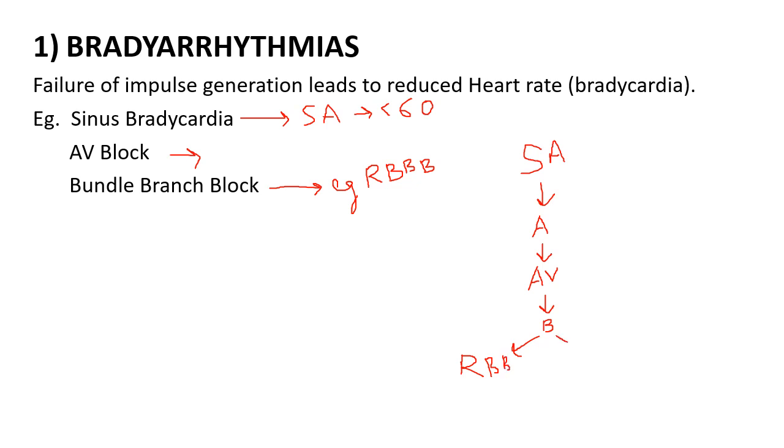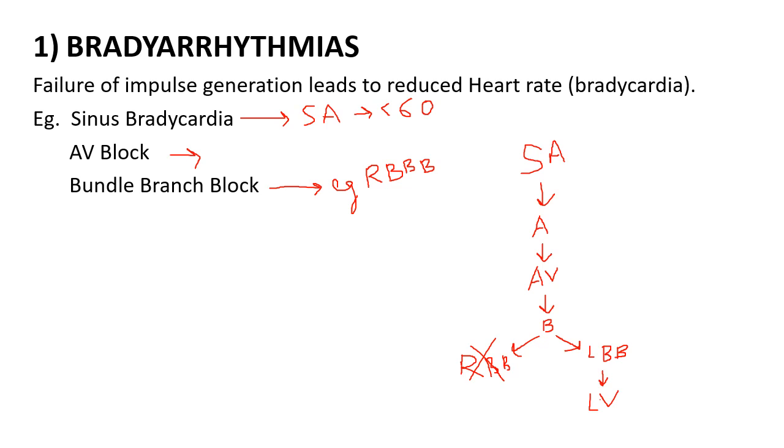Then right bundle branch, and then left bundle branch. Left bundle branch causes left ventricular contraction, and right bundle branch also causes right ventricular contraction, but in this case we have taken the example of right bundle branch block, so right bundle branch is blocked.